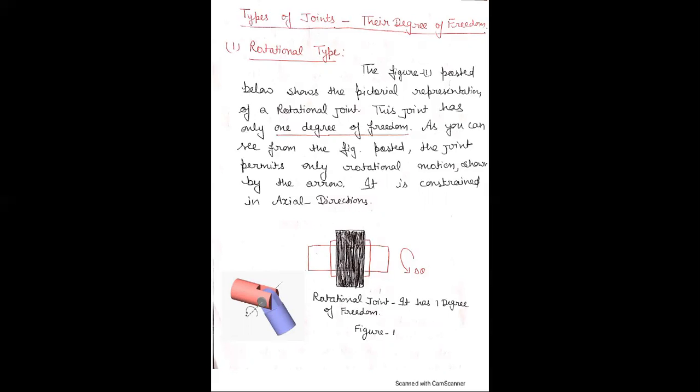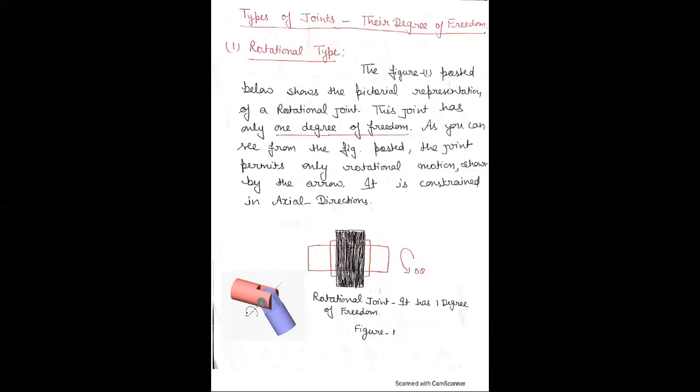If the object moves freely in two dimensions, in two axes like x and y, then its degrees of freedom are 2. If the object moves freely in three directions, then its degrees of freedom are 3. There are 6 degrees of freedom in total, 3 for translation and 3 for rotation.